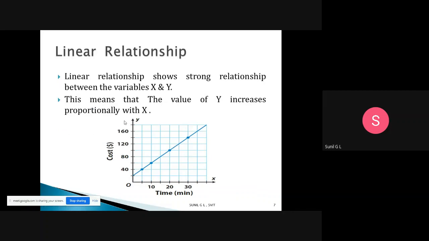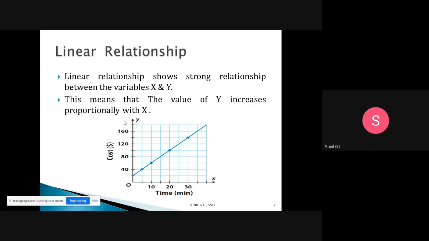So then what are the different types of relationship? Okay, so the first one is linear relationship. What do you mean by a linear relationship? The linear relationship shows the strong relationship between the variables x and y. There is a strong relationship.